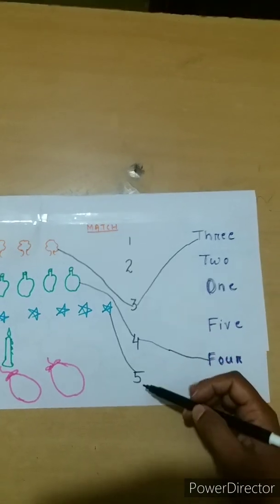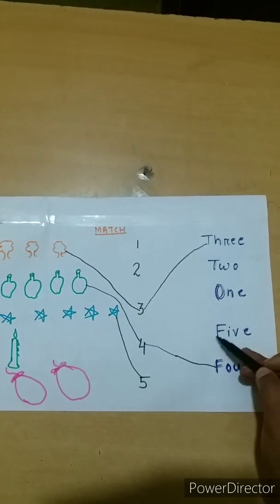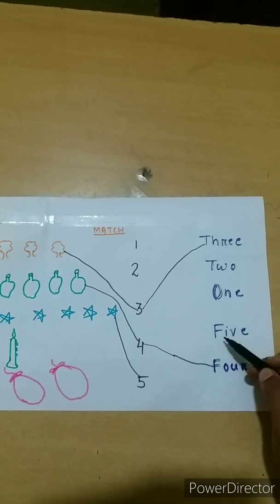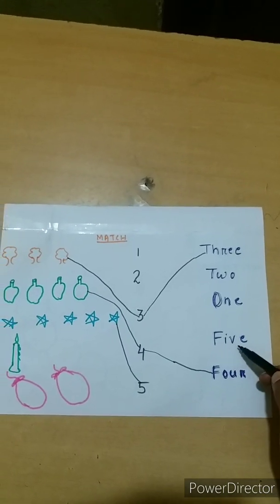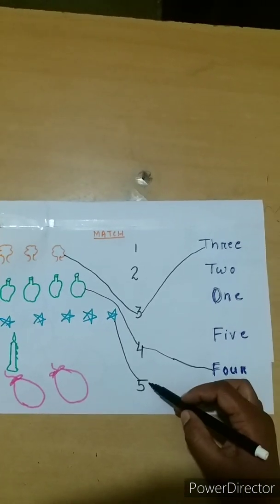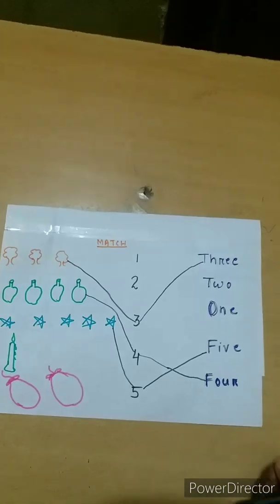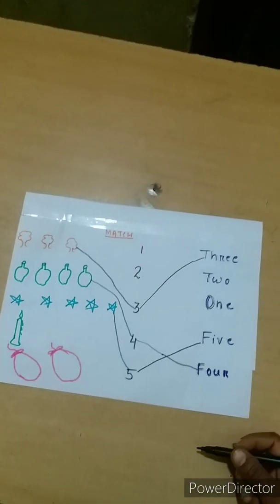Number 5. Then what is the spelling? F-I-V-E, 5. So match it.